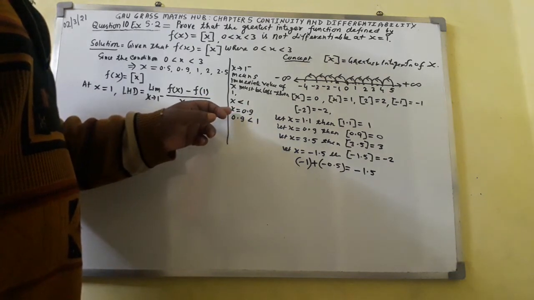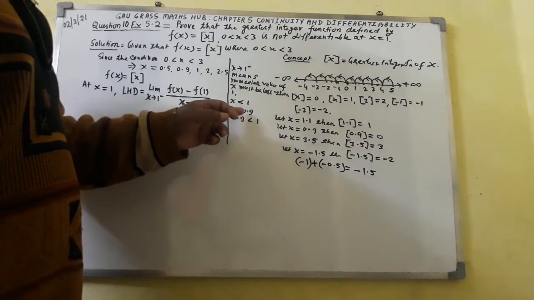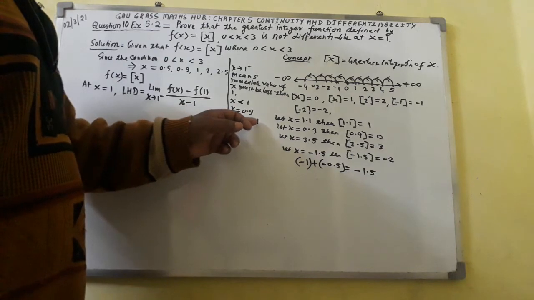If I take the immediate value of x as 0.9, 0.9 is less than 1.